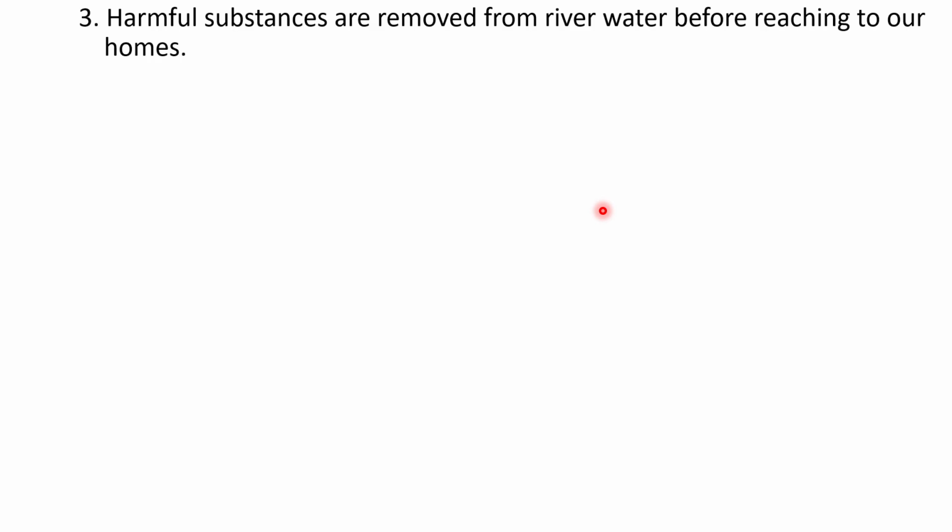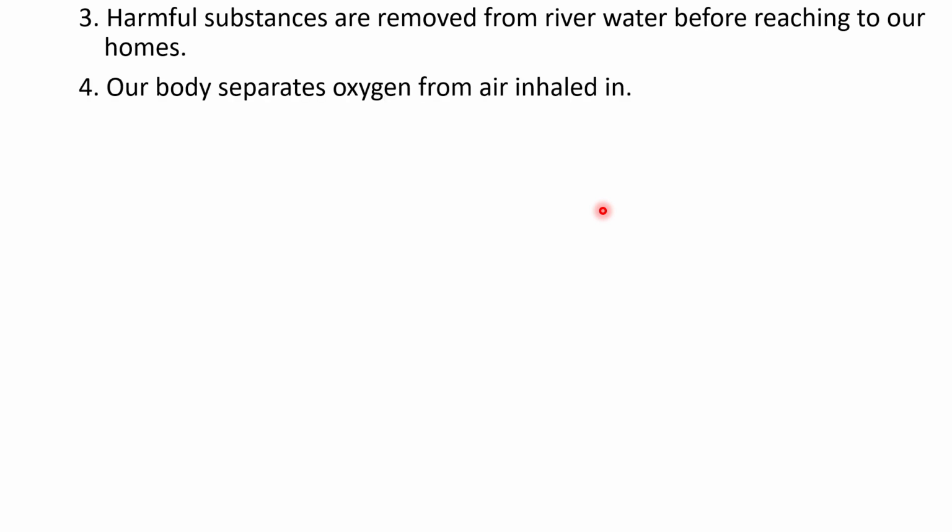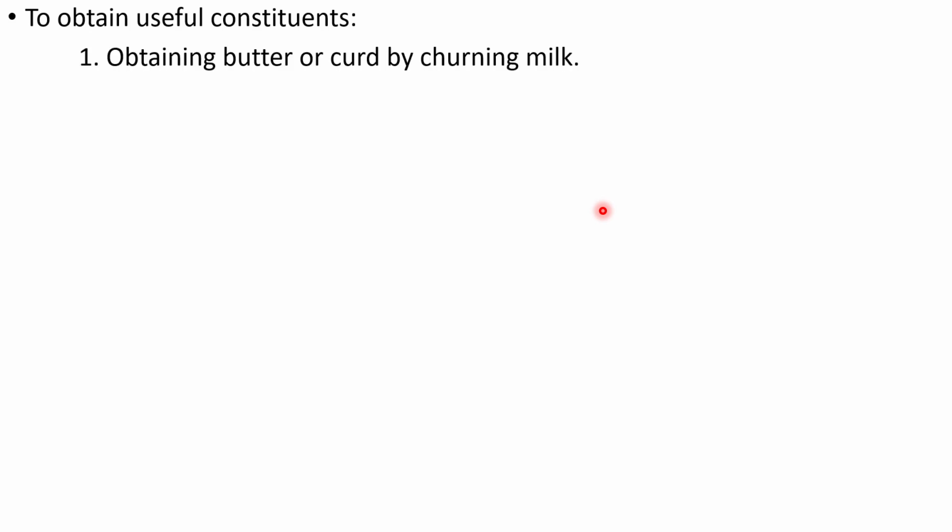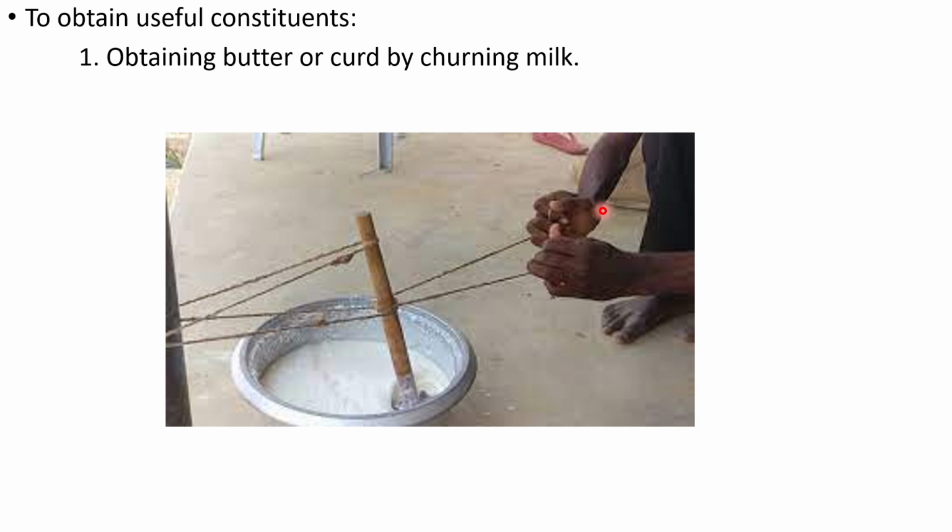Harmful substances are removed from river water before reaching our homes. Our body separates oxygen from air we inhale. To obtain useful constituents, by churning of milk we can obtain butter and curd.